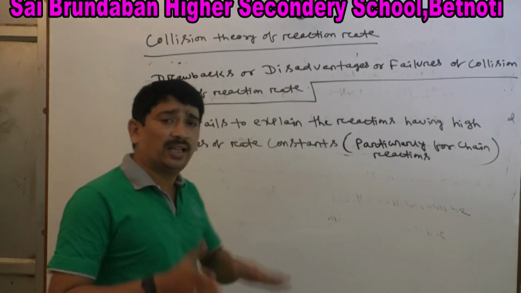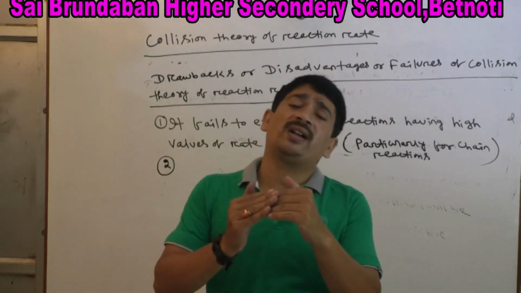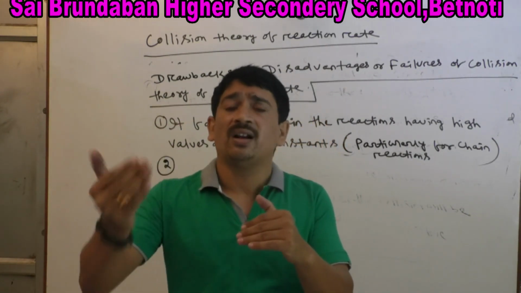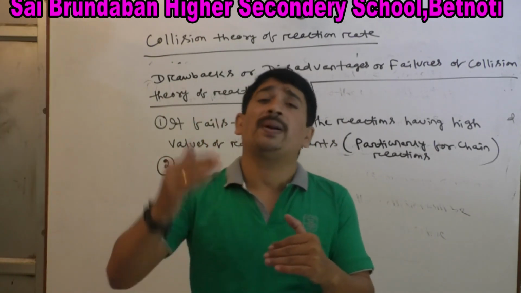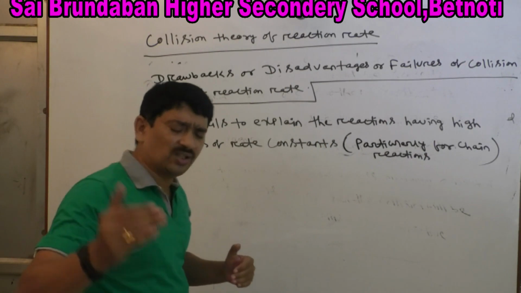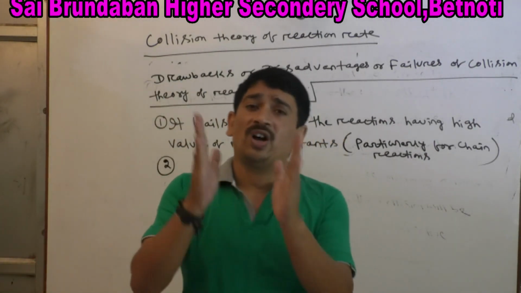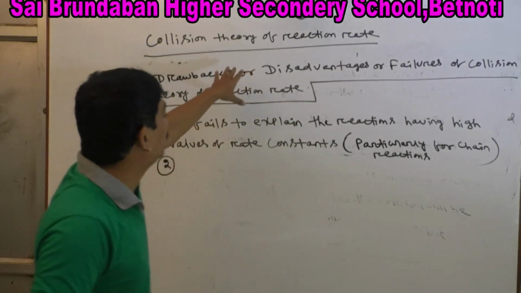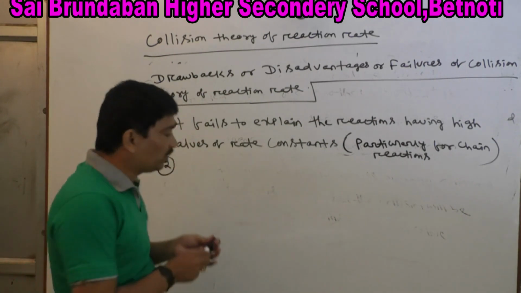That is explained by the mathematical probability factor, and the entropy of activation is justified in transition state theory, or activated complex theory, or absolute reaction rate theory. That justifies the probability factor and entropy of activation, but collision theory fails to explain this. So, next point: it fails to explain